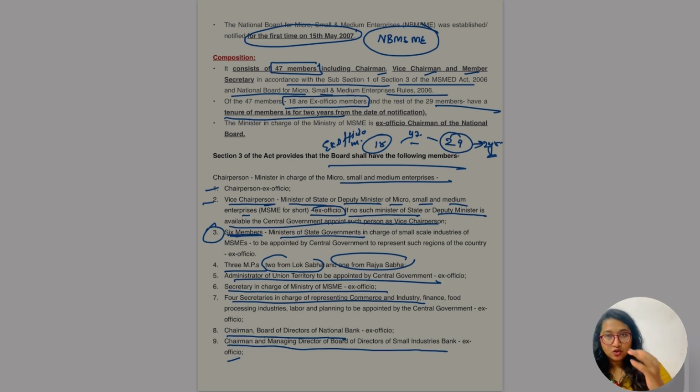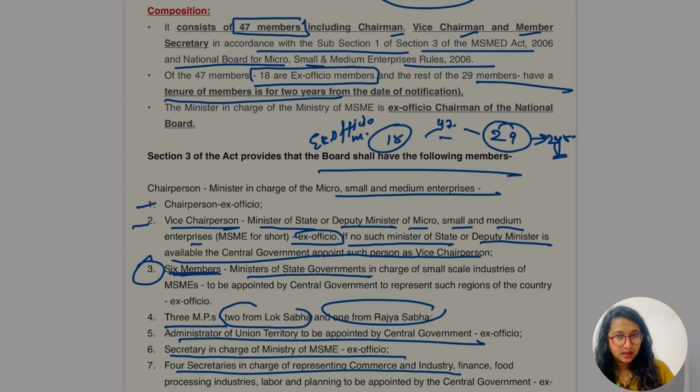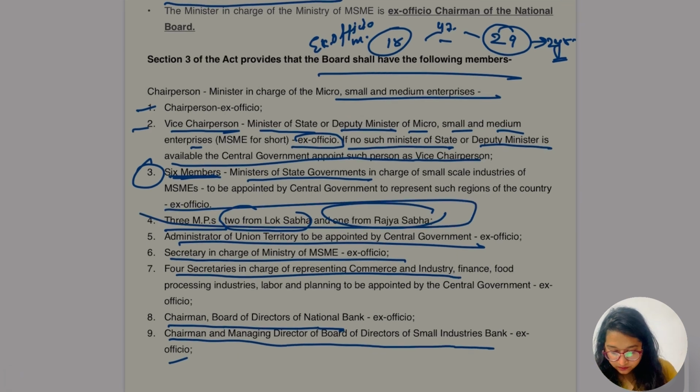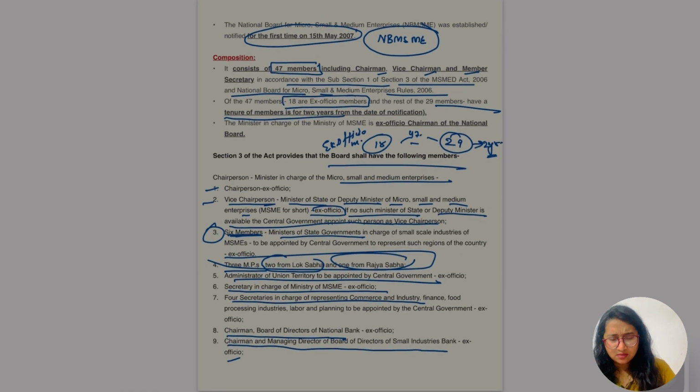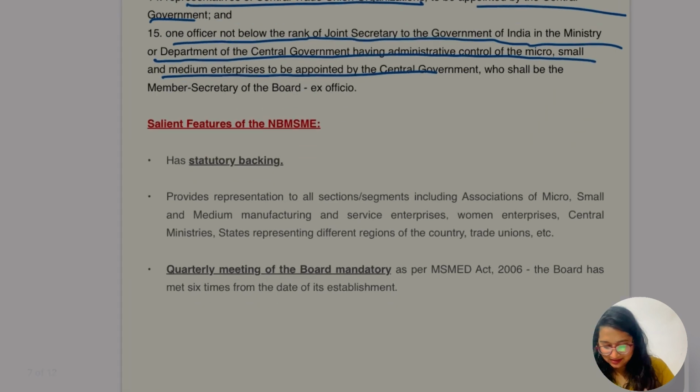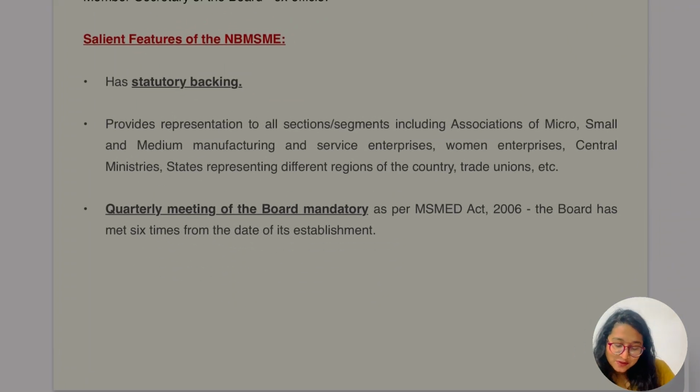But in short, we have to keep some important things in our mind. First of all, 47 members, 18 ex officio, 29 with 2 years tenure. But there are some important members which are to be considered. For example, if in the question they have simply asked you to write down the composition of the board, in short we should keep some points and people to write. So hope this point was also clear. You have to learn it. I can't help in that case. So let's go for the salient features of NBMSME.